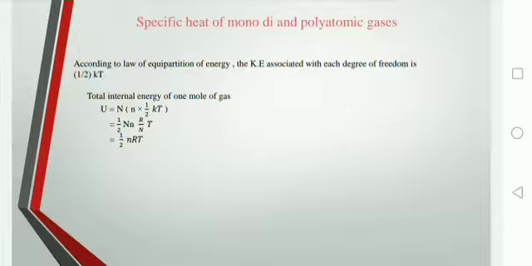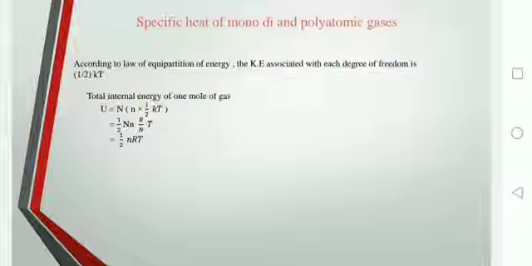So U is equal to capital N into small n into half of kT, right? But K is defined as R by N. So half of capital N into small n into R by N into T. Here capital N will get cancelled with each other and we will get half of nRT, right?